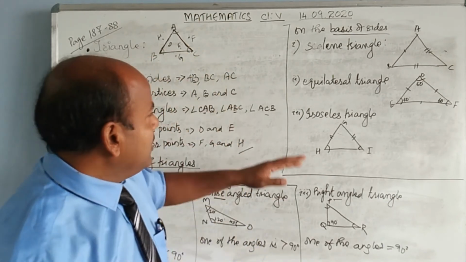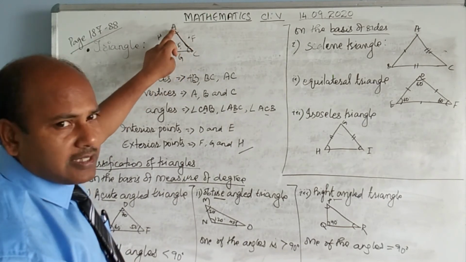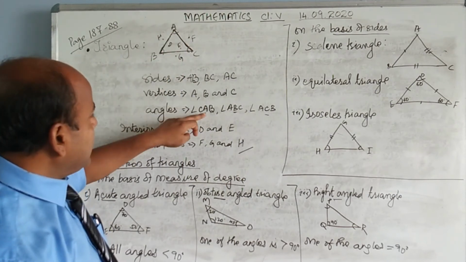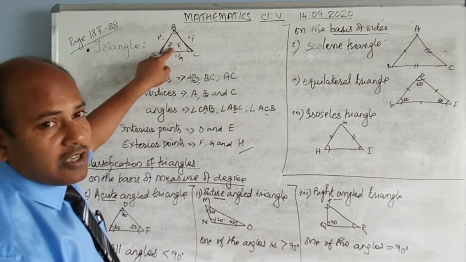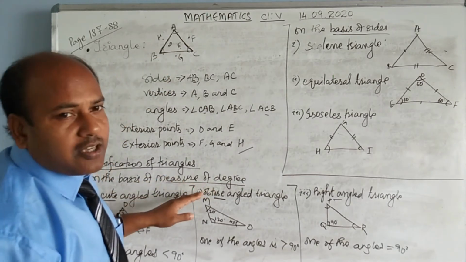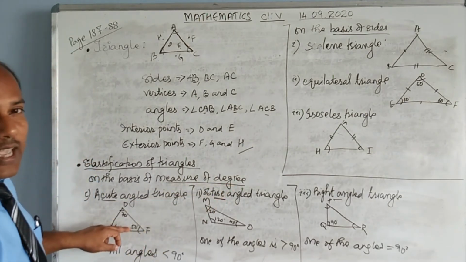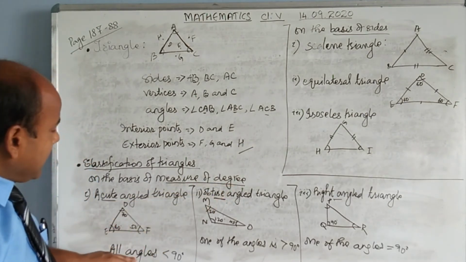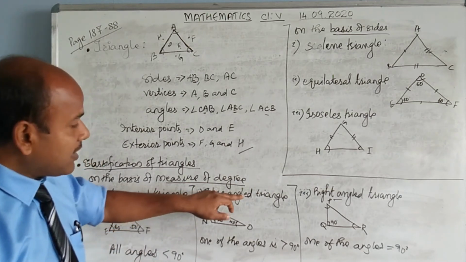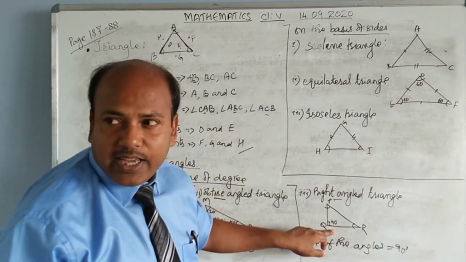Once again, please see, these are the sides, these three are the vertices, these three corners are the angles. How to write the angles is written here. These are the interior points, these are the exterior points. On the classification on the basis of the measure of the degree: if all three angles are less than 90, acute angle triangle. One angle is more than 90, obtuse angle triangle. If one angle is equal to 90, then right angle triangle.